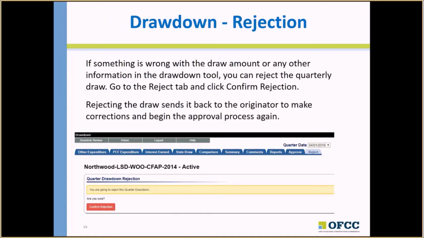If something is wrong with the draw amount or any other information in the drawdown tool, you can reject the quarterly draw. Go to the Reject tab and click Confirm Rejection. Rejecting the draw sends it back to the originator to make corrections and begin the approval process again.